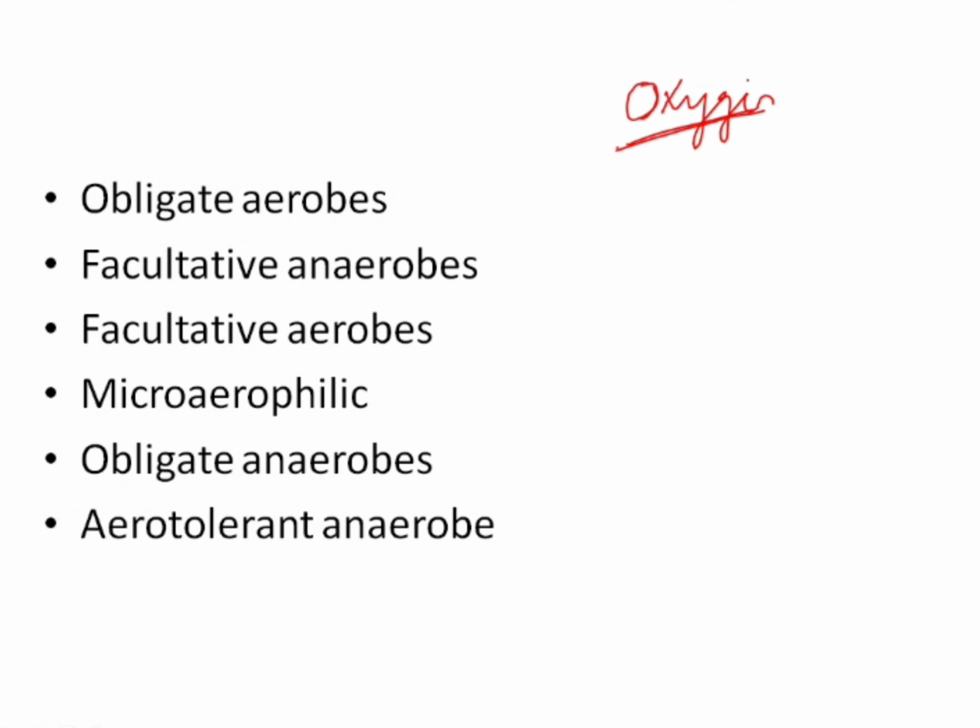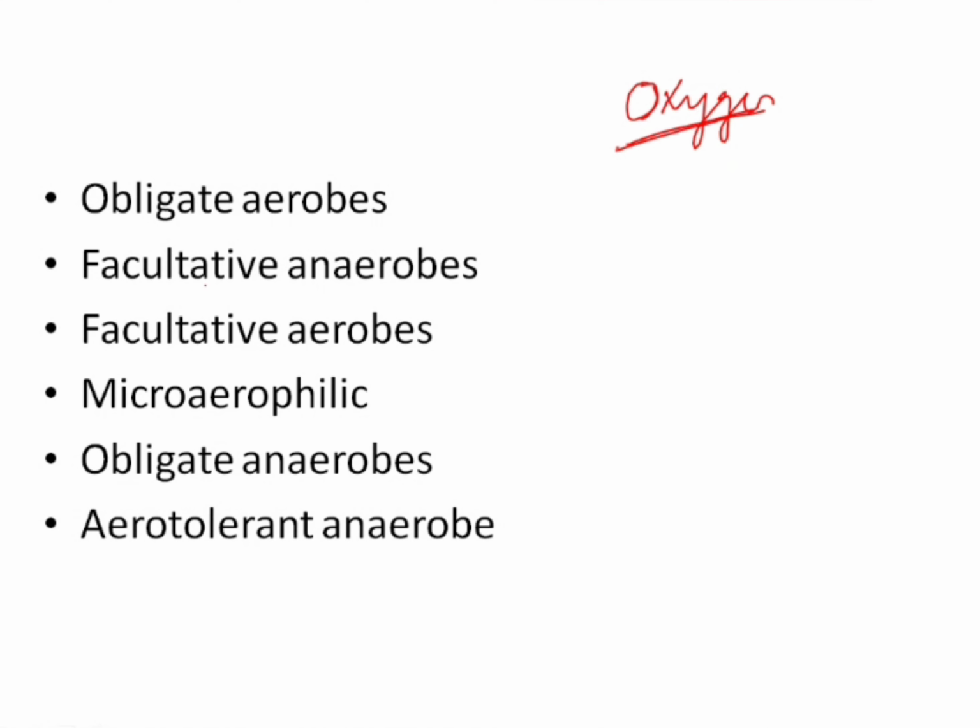So what is an obligate aerobe? Obligate aerobes are bacteria which grow only in the presence of oxygen. They very badly need oxygen to grow, so these are called obligate aerobes. Say for example your Pseudomonas, tuberculosis, Bacillus, Brucella, Nocardia, all these are obligate aerobes.